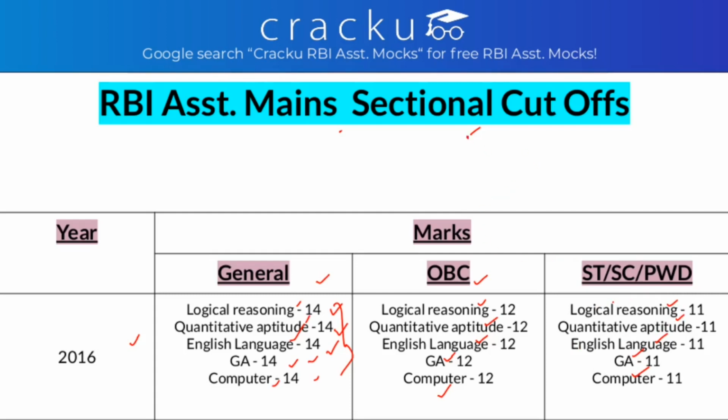So these are the sectional cutoffs. Remember, these are not the actual cutoff. To qualify in the examination, you need to clear the sectional cutoff plus the actual cutoff. So you need to qualify both. It's not like you can get full marks in 3 sections but score less than the sectional marks in 1 section, as even that may affect your result. So first you need to qualify the sectional cutoff, and you also need to qualify the actual cutoff. So these are the sectional cutoffs. Now let's see what the actual cutoff is.